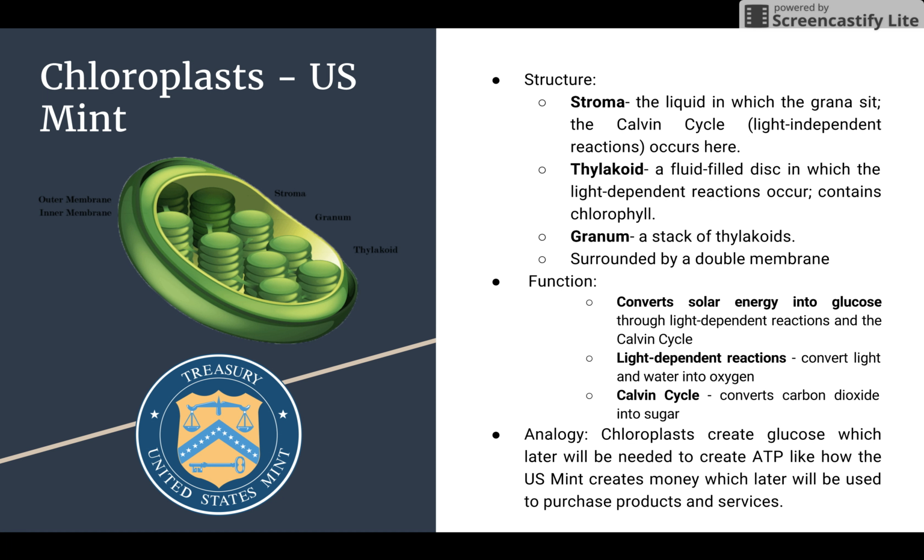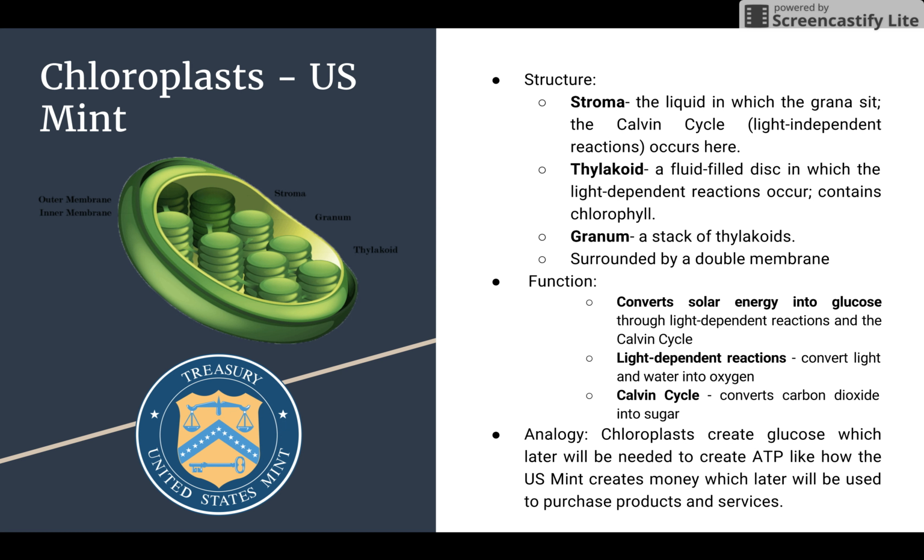A granum is a stack of thylakoids, and thylakoids are fluid-filled discs in which light-dependent reactions occur due to the presence of chlorophyll here. The chloroplasts are surrounded by a double membrane. The function of the chloroplasts is to convert solar energy into glucose through light-dependent reactions and the Calvin cycle. Light-dependent reactions convert light and water into oxygen, and then the Calvin cycle converts carbon dioxide into sugar.